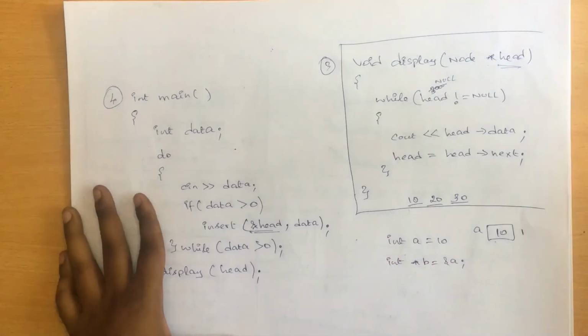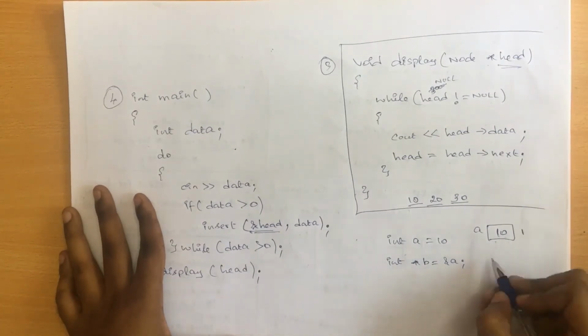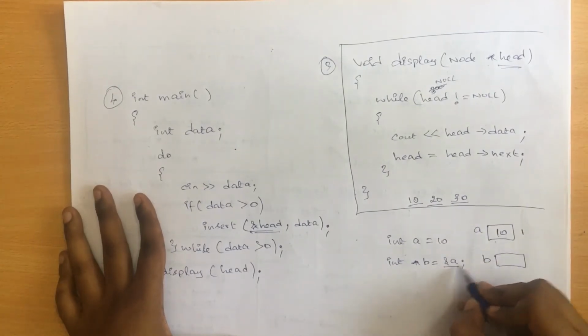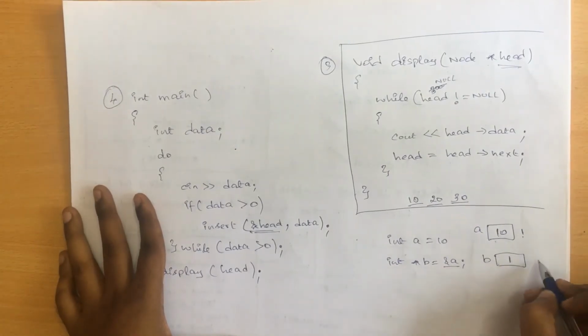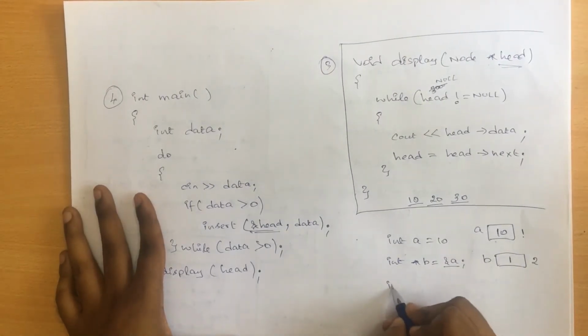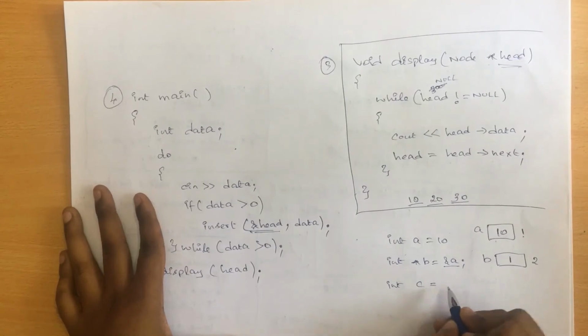So the variable b holds the address of a. It means that for b, I need to create a memory block which holds the address of a. So the address of a is 1, and assume that b has the address 2. In the same way, say I need a variable c, but c holds the address of b.